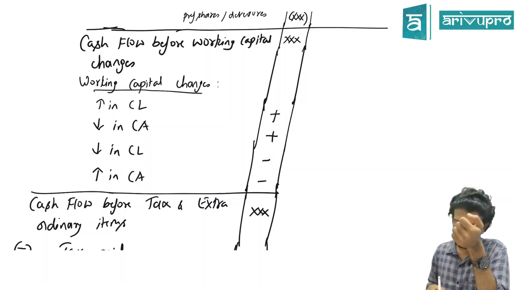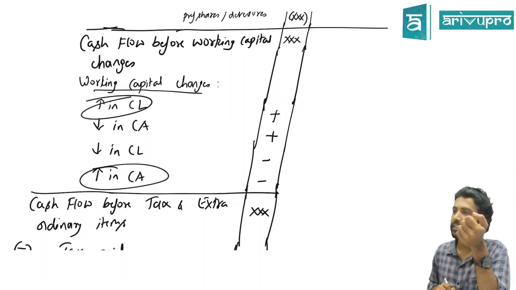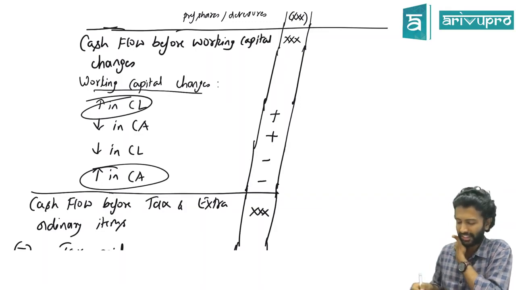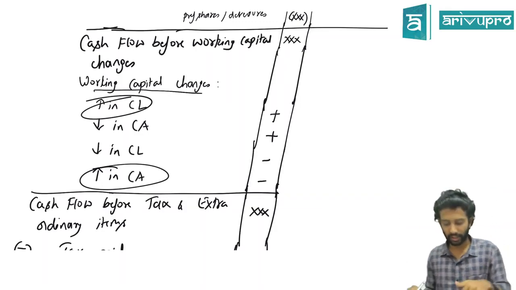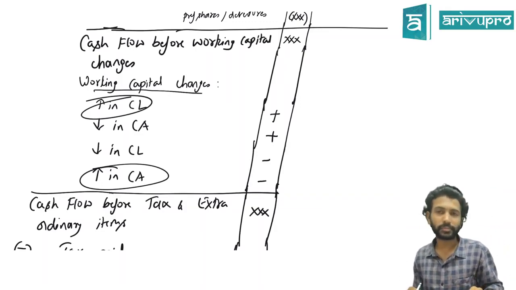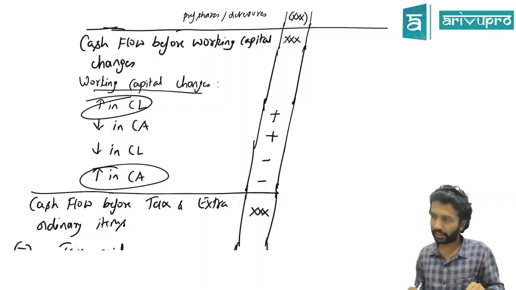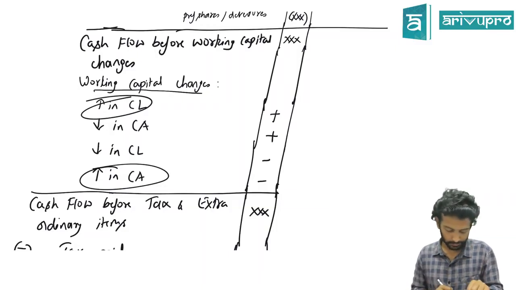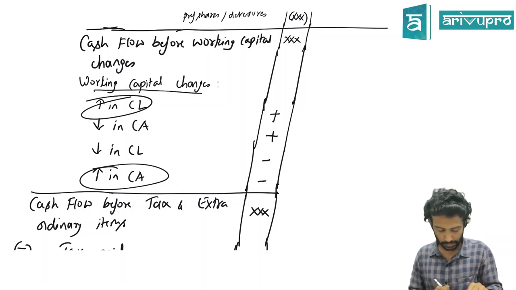But the same logic can't apply for this and that. Can you tell me more or less? Actually, that's not the correct logic, but still, can you try attempting for these two? Increase in current liability and increase in current assets. I'll give you a minute. If you don't get it, I'll give you an example and prove that.